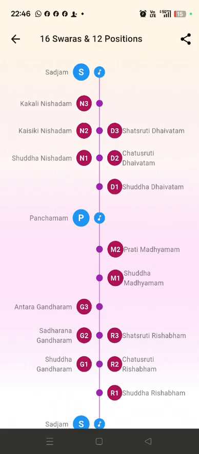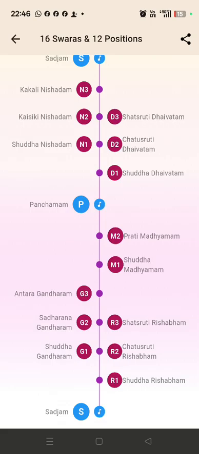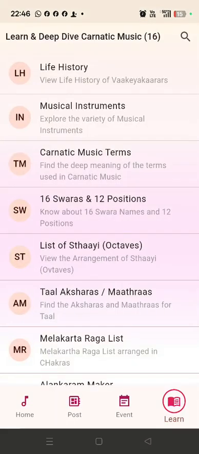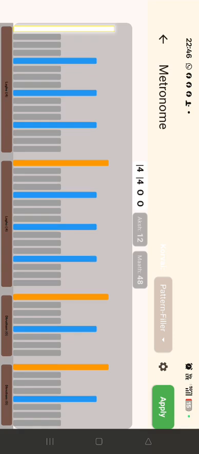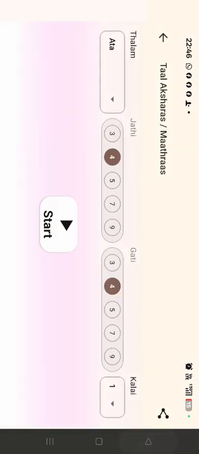Next, there is a note map, so it shows that Ga 1 and Re 2 share the same position. Similarly, Ga 2 and Re 3 share the same position. Like that, the note map is given. Then the Akshara calculator: we can select Tala, Jati and Gati, and we can see how many aksharas, how many matras, what is the structure of the angas pattern and things like that.